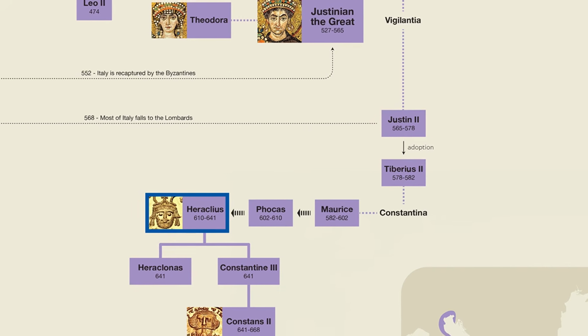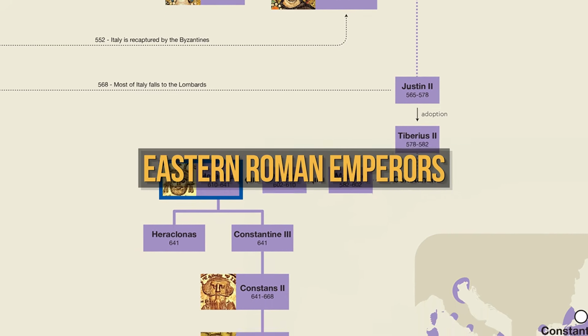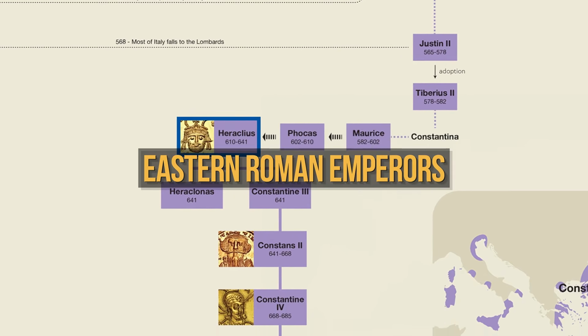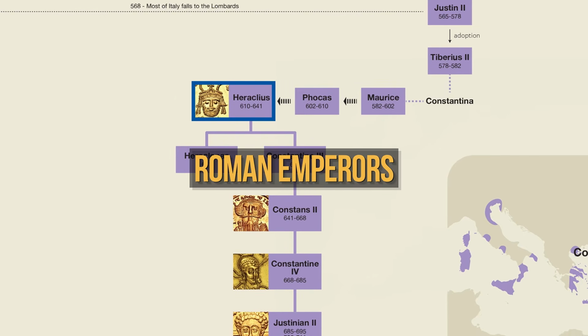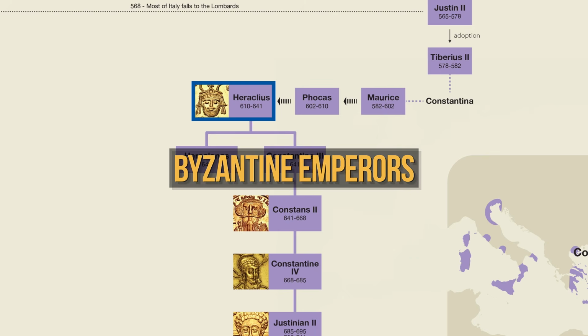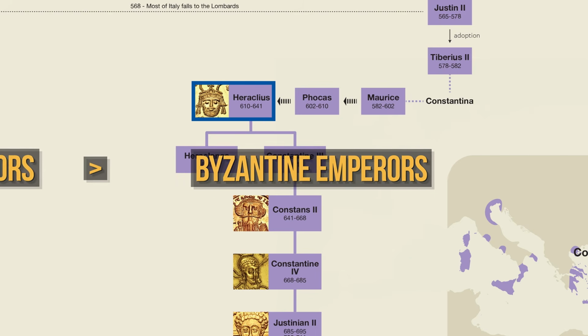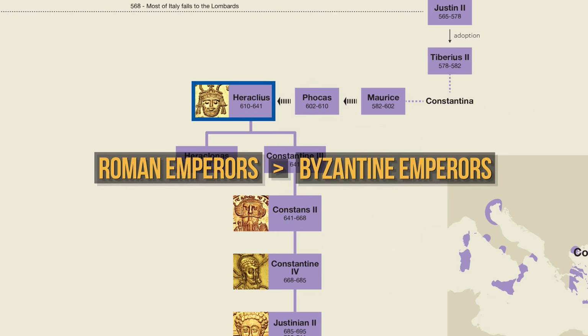Now, as a reminder, we're talking about the Eastern Roman emperors here. But since there was no longer a Western Roman emperor by this point, we could also just call them the Roman emperors. However, as you probably know, most historians also use the term Byzantine emperor when referring to the emperors at this point. Now, when exactly the Roman Empire became the Byzantine Empire is kind of a fuzzy topic, because at no point did anyone say, okay, this is no longer the Roman Empire, it's the Byzantine Empire. In fact, the people we call the Byzantines simply called themselves Romans, all the way up to 1453.